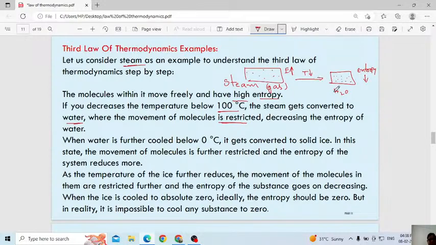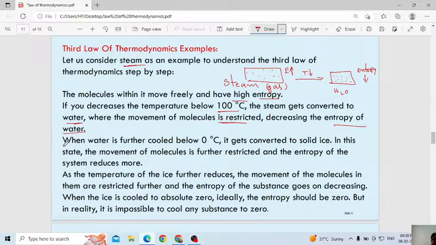When it starts converting into water, entropy decreases, and temperature also decreases. That is what they are telling. The movement of molecules is not completely restricted, they still move, but we feel it is little restricted compared to the gas. Hence the entropy of water decreases.